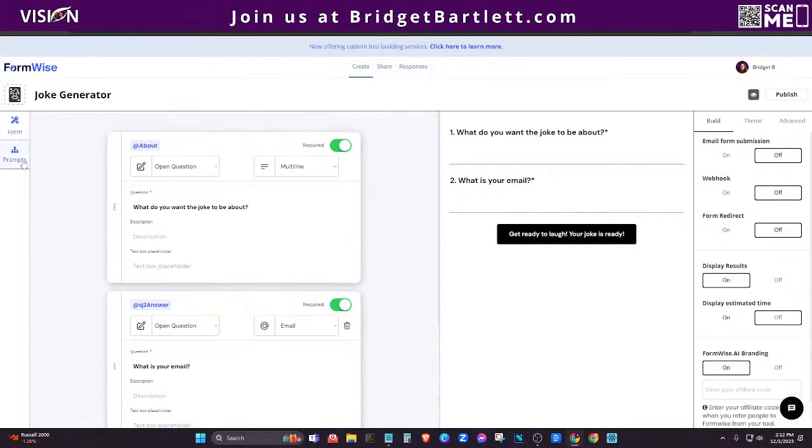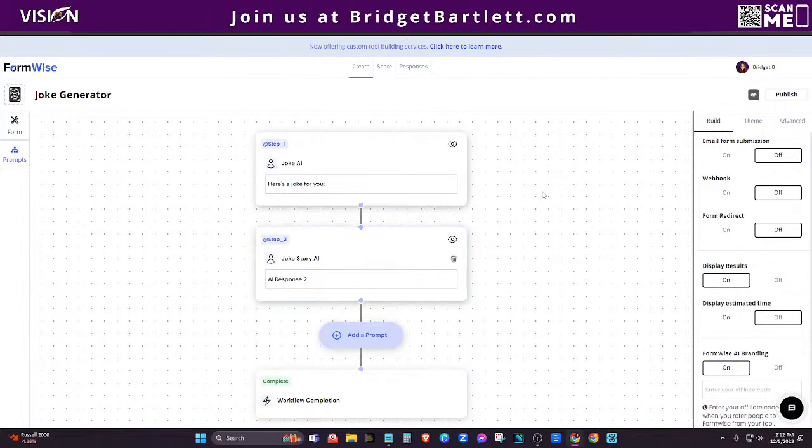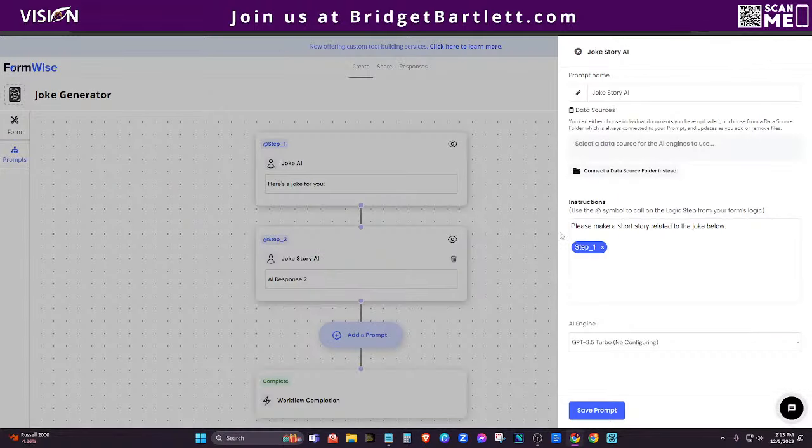Now you can also see kind of how it's built in here, like kind of like Zapier. Okay, so we have like step 1, we have step 2. Now you'll see when this is actually created that there are 2 steps to this. And the first step is here's the joke, and it will spit out like a short joke, right? But there's another step here that is joke story AI. So you can actually read the prompt here. So it'll say, please make a short story related to the joke below. And then it's going to pull in this tag here from whatever their answer was here.